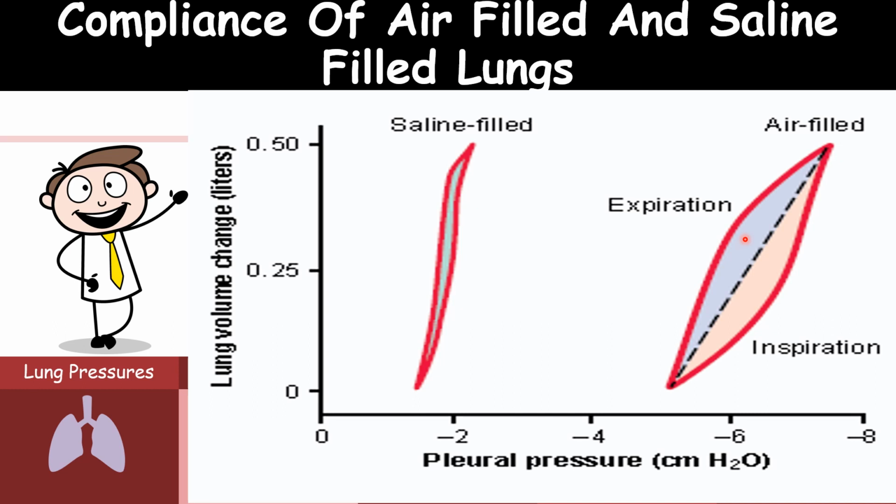The graph is between the intrapulmonary pressure and the volume, so that measures both the components. That is the tissue elasticity and also the alveoli surface tension. So that's why here you can see how the compliance is maintained with the hysteresis loop.